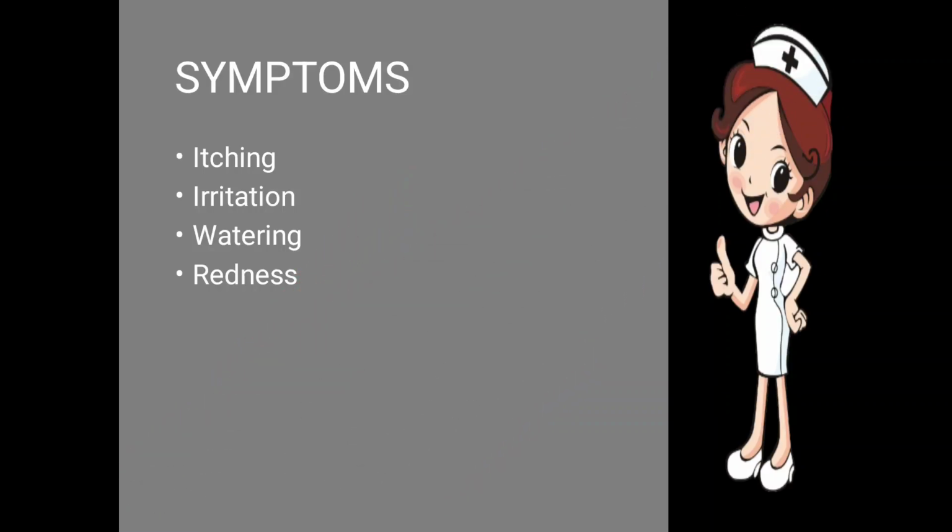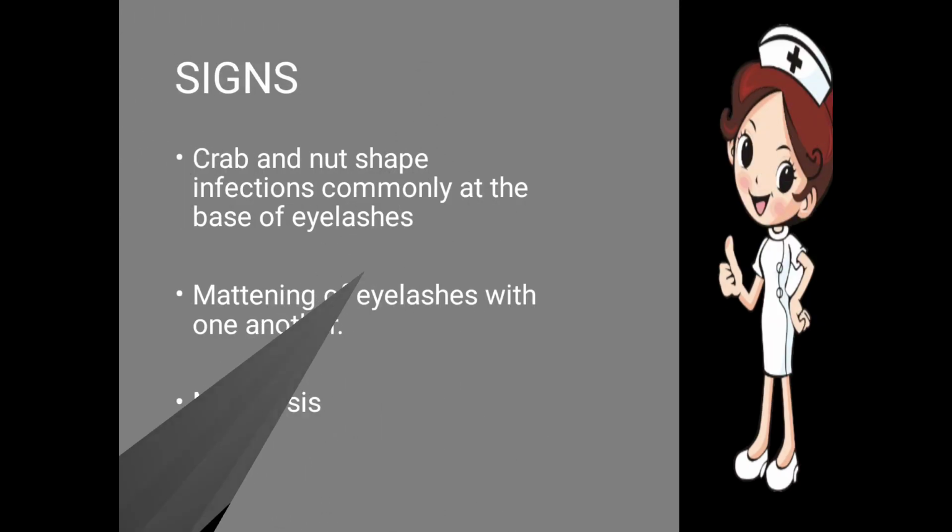Symptoms. The symptoms are itching, irritation, watering and redness, because the child keeps on opening and closing the eyelids, so it causes the itching, irritation, watering and redness. These are the symptoms. Now what are the signs? What signs can you see on the eye of the patient?